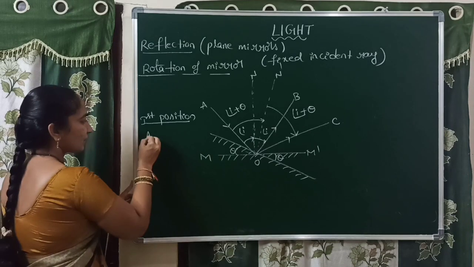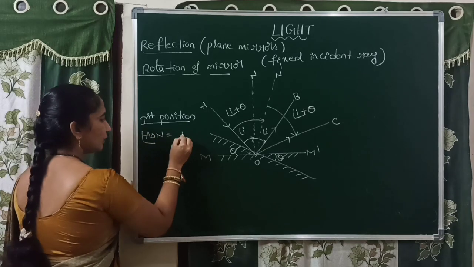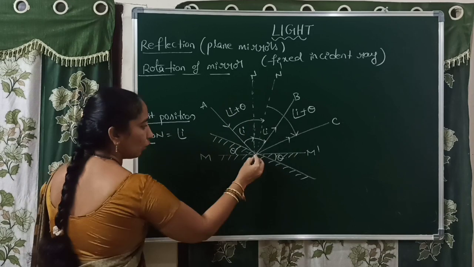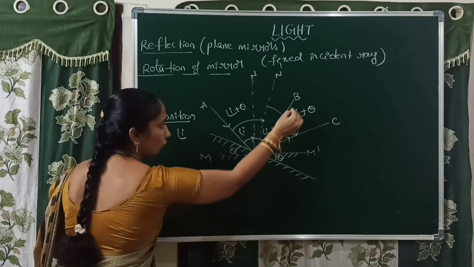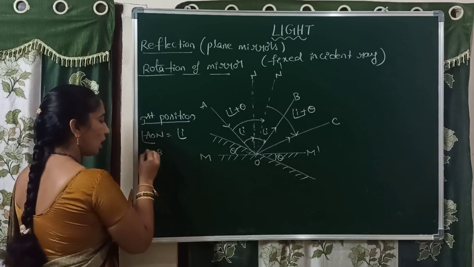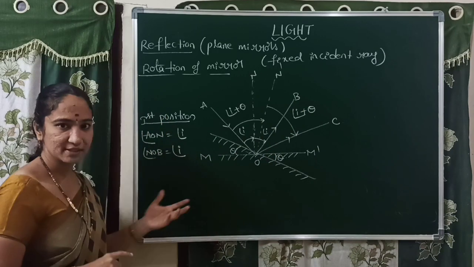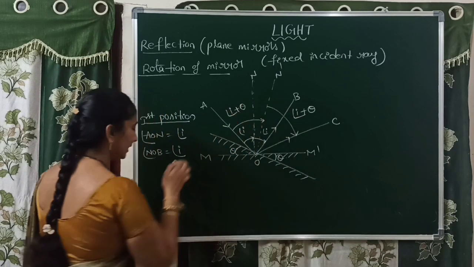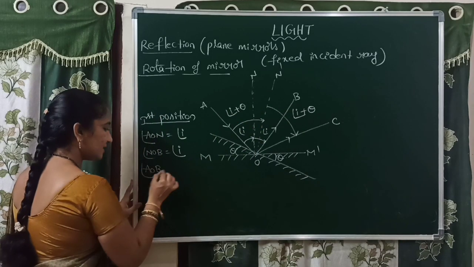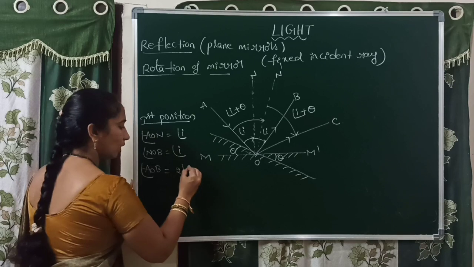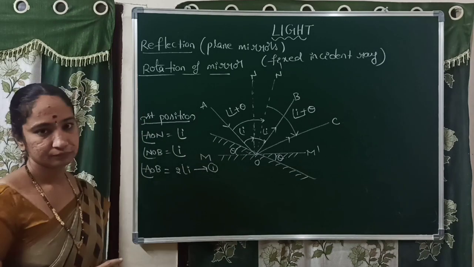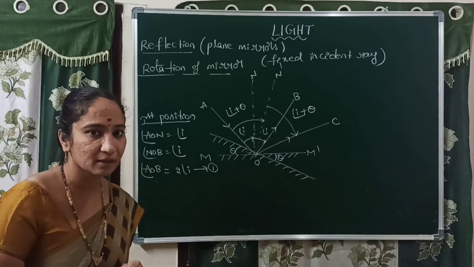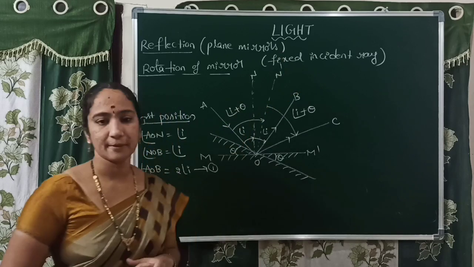So angle AON is equal to angle i, the angle of incidence, and angle NOB, the angle of reflection, is also equal to the same angle of incidence from the first law. Now we calculate the total angle AOB. Angle AOB is equal to 2 into the angle of incidence. Let us consider this equation 1. This is the value of the total angle before rotating the mirror with a fixed incident ray.